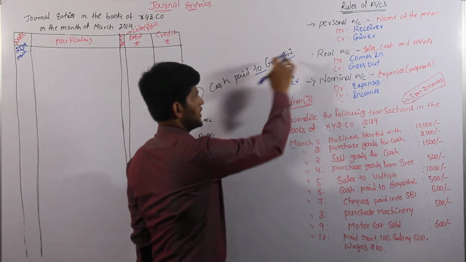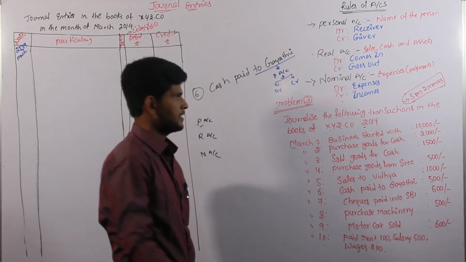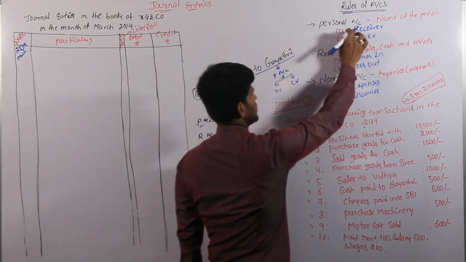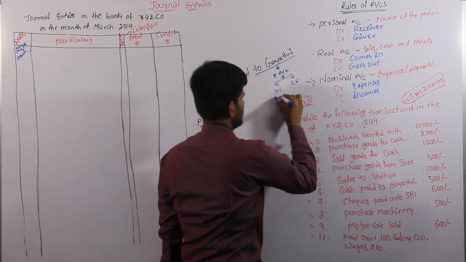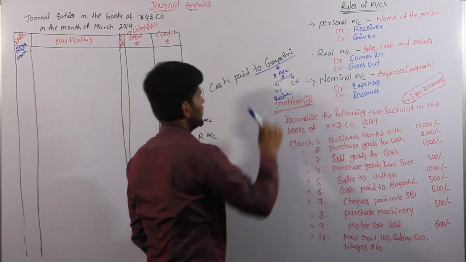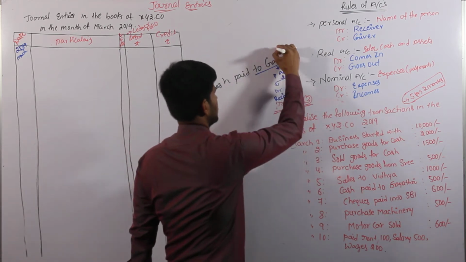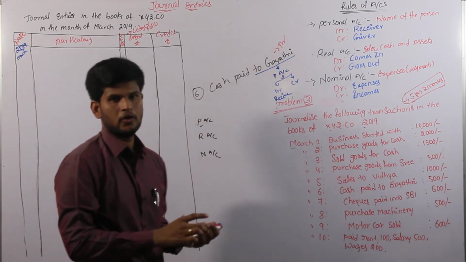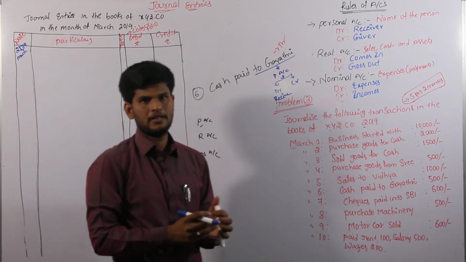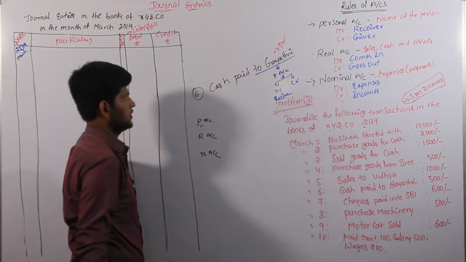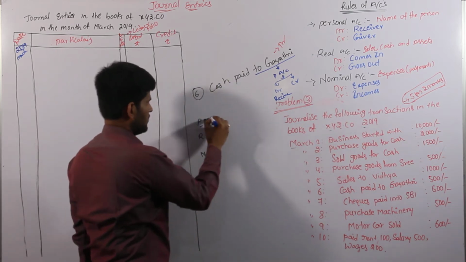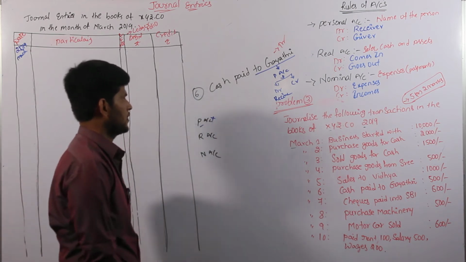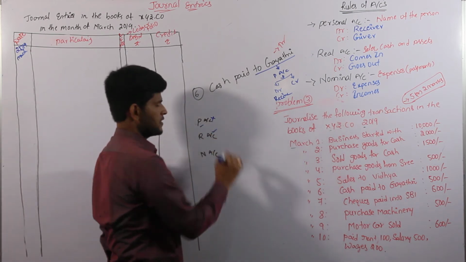Gayatri is nothing but Gayatri is receiving. According to the personal account, the receiver is always on the debit side. So we can take Gayatri as the debit side because she is the receiver. According to the personal account, the receiver is always on the debit side of the personal account. After that, we have to cancel the personal account and come to the next account, that is real account.